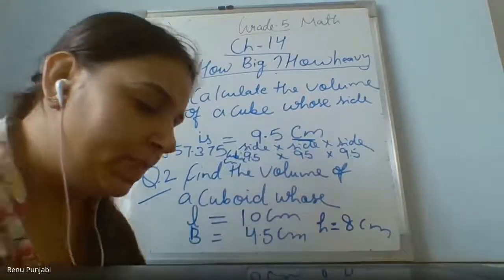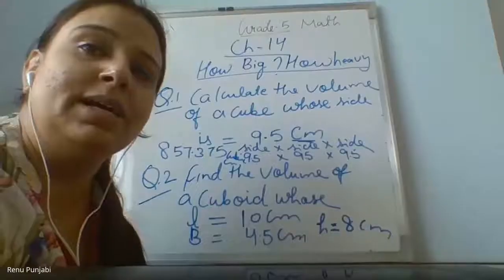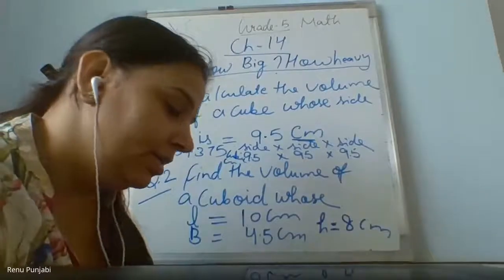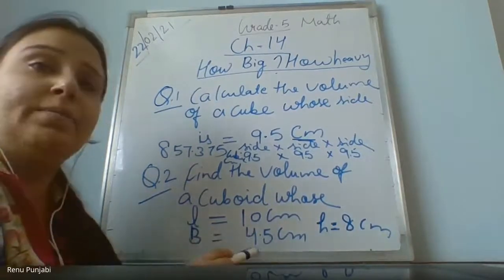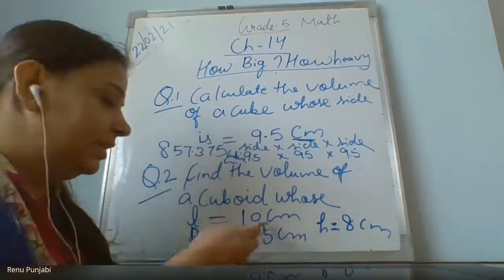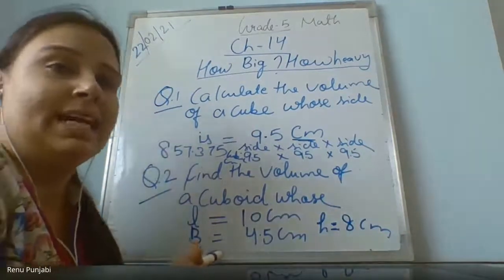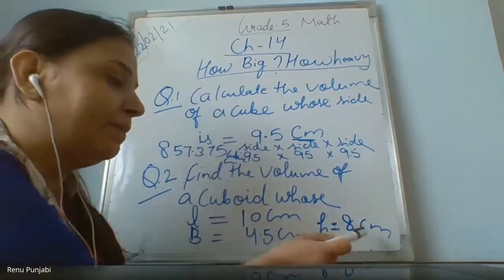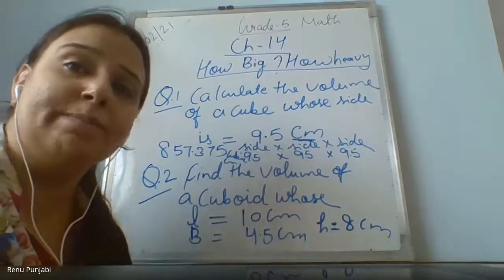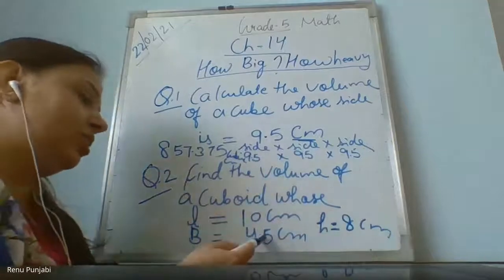Have you all understood how to multiply the decimal? Yes, ma'am. Please do this, because here also, in this question, only one place is there after the decimal. In this, no decimal is there, in this height also no decimal. Only in the breadth there is a decimal. So we assume breadth as 45. 10 multiplied by 45 multiplied by 8, whatever the answer will come, from the back we will count only 1 digit and put the decimal, because here also after the decimal only 1 digit is there.